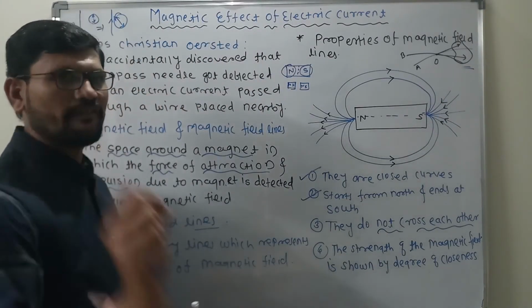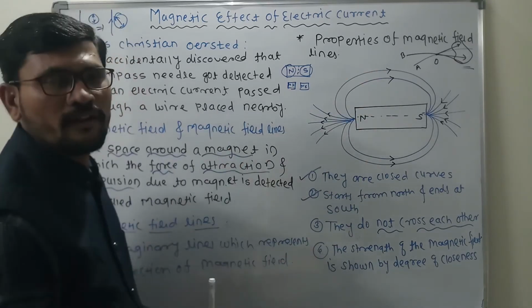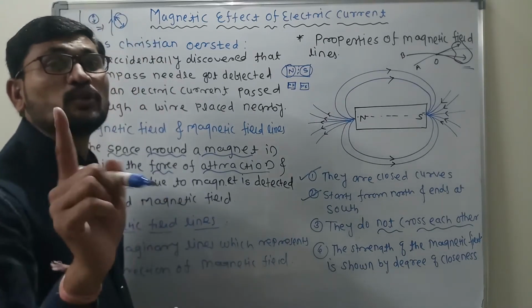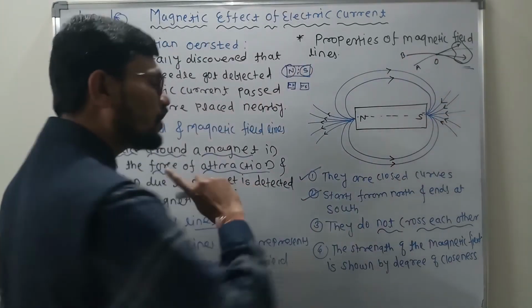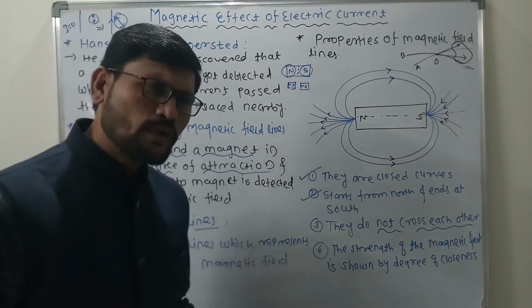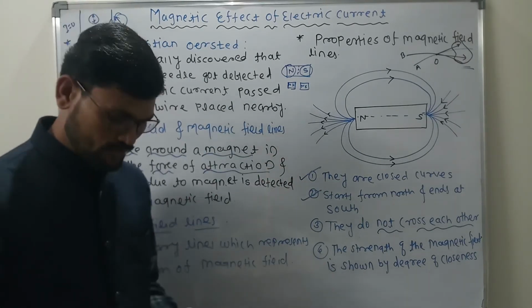The third property is very, very important. That is the reason the magnetic field lines never cross each other at all. Why? If they cross at that particular point, it will show two directions. Clear? So that is the reason they do not cross each other. And this fourth one, the strength of the magnetic field is shown by degree of closeness.